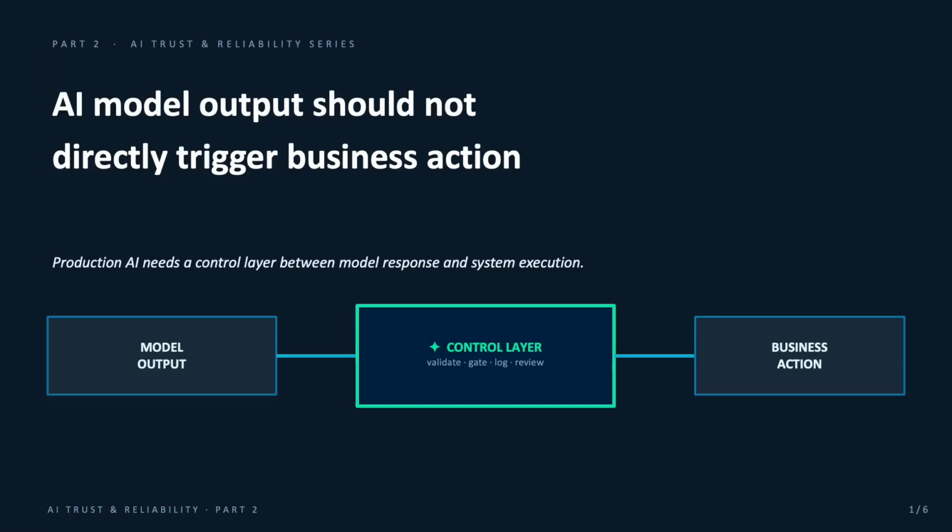Most AI demos look simple. A user asks something, the model responds, the answer looks useful. That is fine for a demo. But production AI is different. In production, model output may not just sit on a screen.